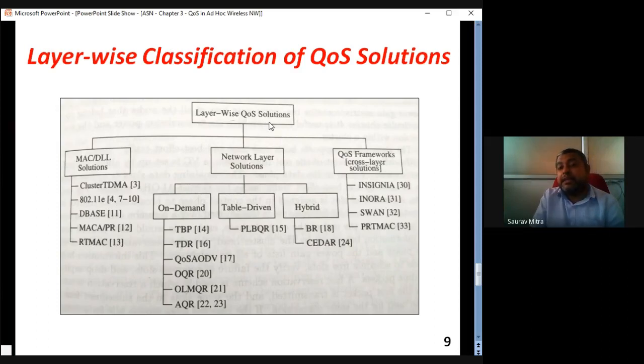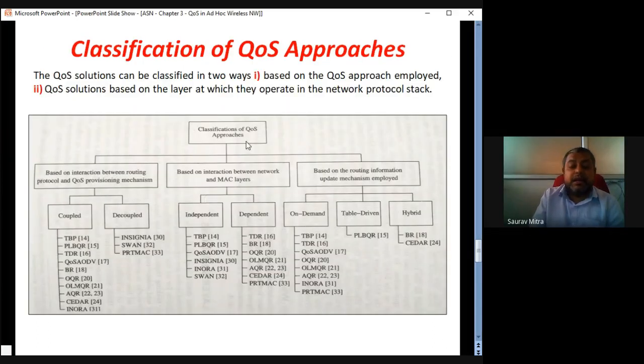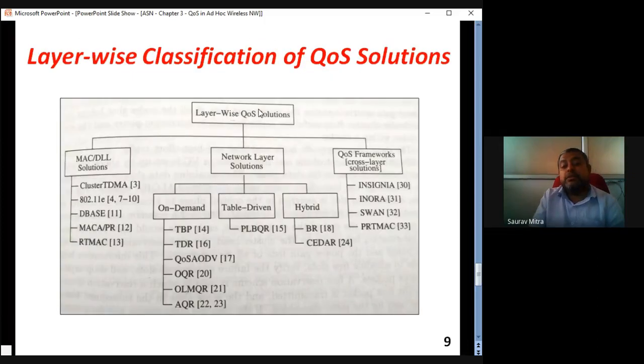Whenever I send you the slides, you can check it and you can listen to my video. So this is one of the 3 types shown in the previous slide. This one type is network wise QoS solution, and in that case there are 3 network layers: MAC, network layer, and QoS. In network layer there are 3 types: on demand, table driven, and hybrid. Every type again has many types of protocols. In on demand, we will see one of the protocols under QoS, called on demand routing protocol. Table driven PLBQR we will see, and hybrid we are not going to see anything in our syllabus.